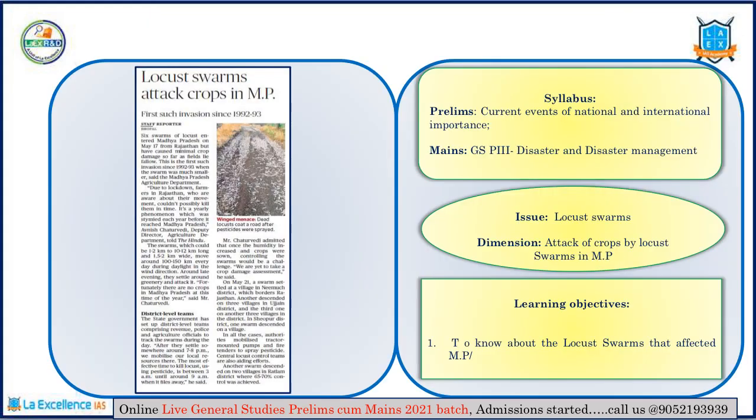Then let's move on to the next article, that is locust swarms attack crops in Madhya Pradesh. In the context of prelims, it's very important you understand what locust swarms are first of all, and which are the regions they particularly afflict. In the context of mains, it's important in GS paper 3, that is for disaster and disaster management, and also in GS paper 3 with respect to agriculture and crop loss. And what is the issue related to? It is related to locust swarms. And where is the current attack happening? It is in Madhya Pradesh.